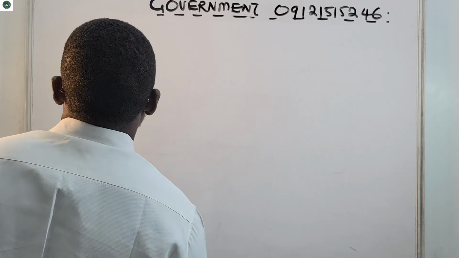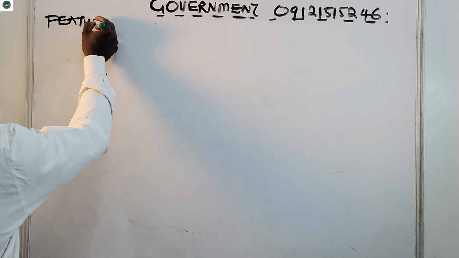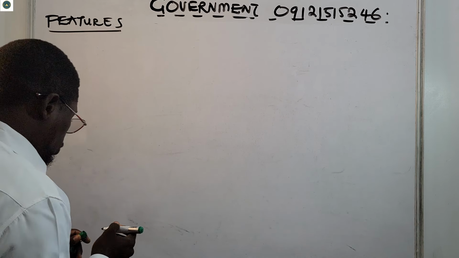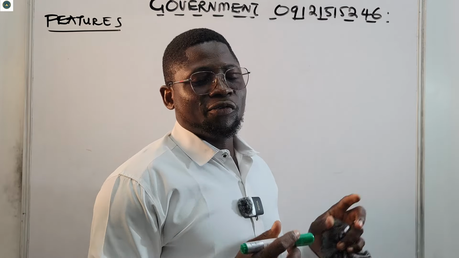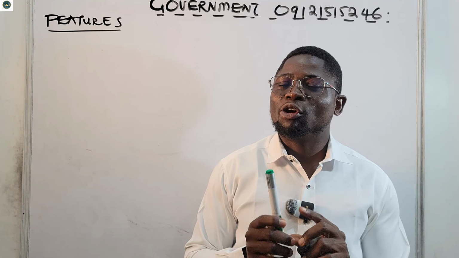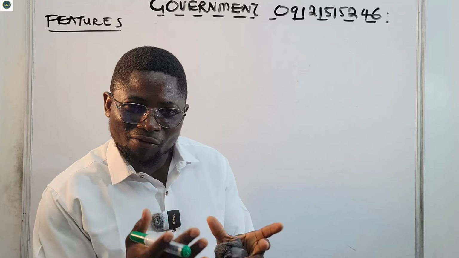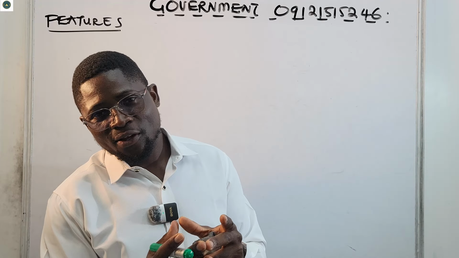So let us look at features of confederalism. Number one, we have said that the central authority is weak. The central government, that is the confederal government itself, is usually very weak.